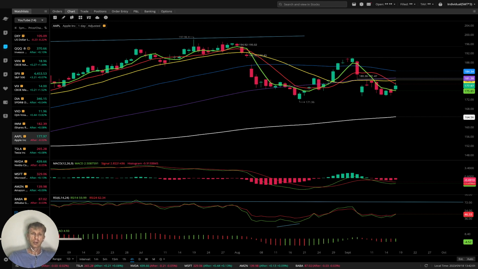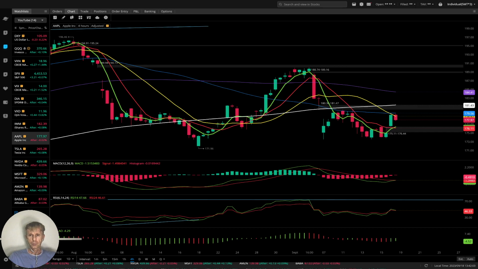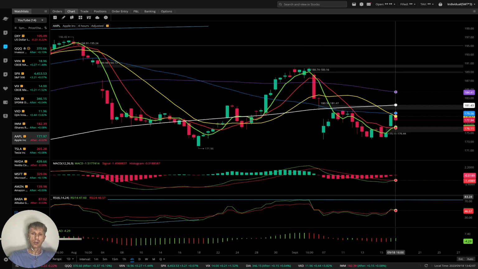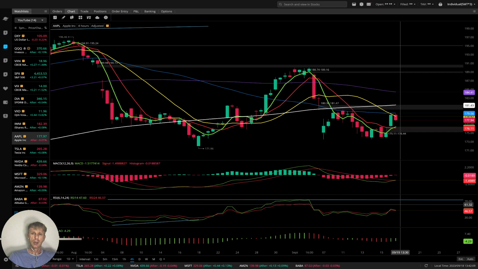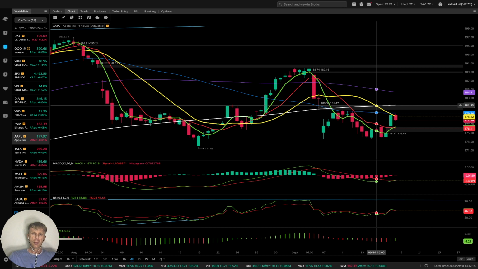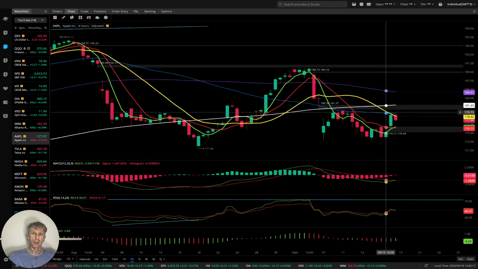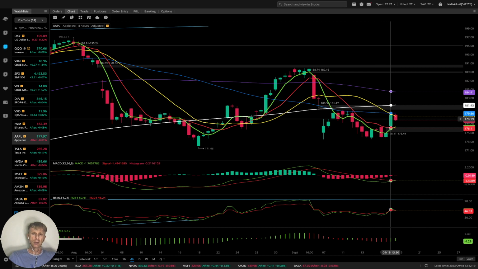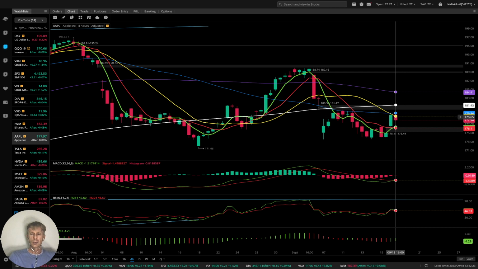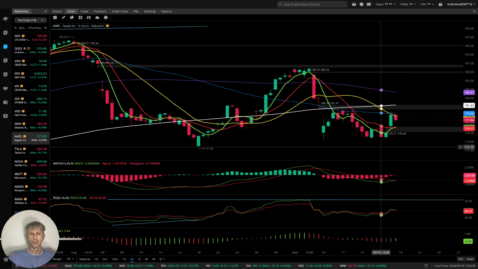Let's see 4 hours. 4 hours MA5 did bullish crossover. All indicators did bullish crossover. Last bar stopped at MA20 level. MA20 did bearish crossover over 250. It is very negative, very bearish. I believe it will be rejected from this level.